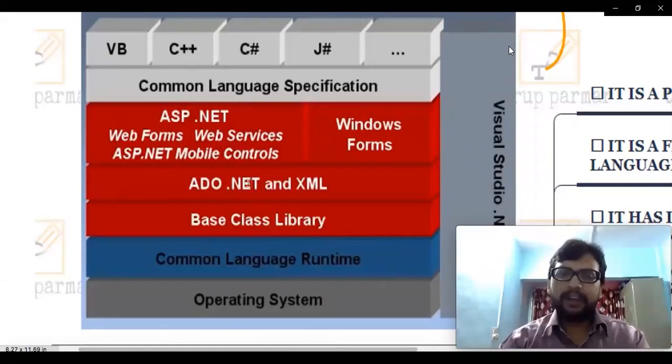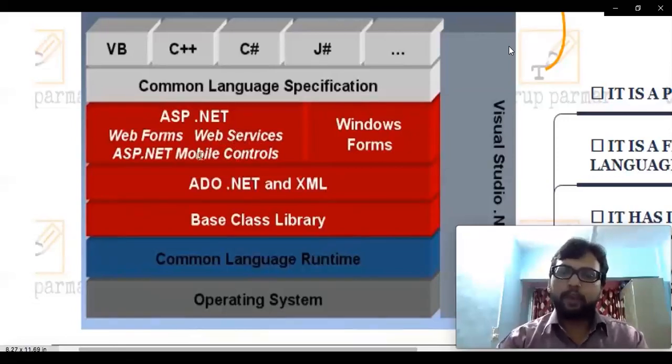Then above that we have ADO.NET and XML. Basically we are talking about databases. Then above that, as you can see, we have web forms, web services. So basically we provide different web services as well. What type of web services are we talking about? For example, if you make any transaction from an ATM, you receive an SMS as well as an email. So that's what we mean by web services. Or if you demand something, in return you are getting something from them. So that's what we mean by web services. So many different web services are also provided here.